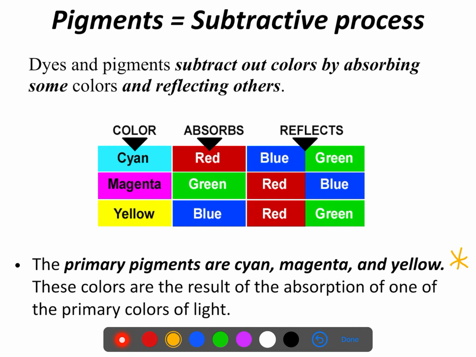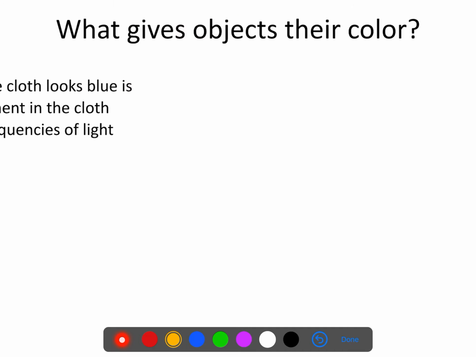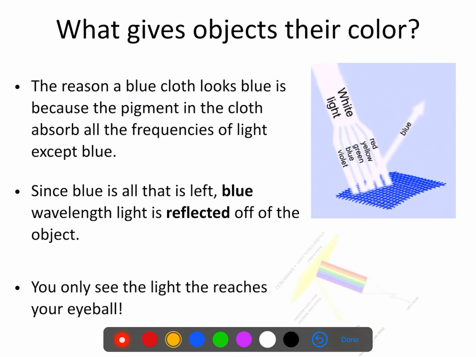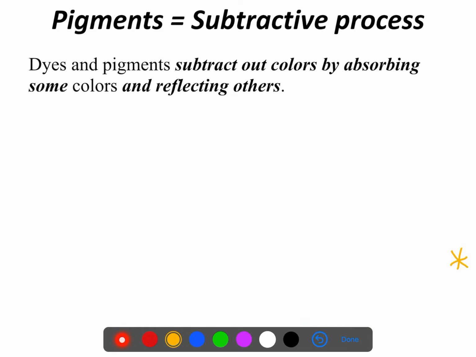So for the subtractive process, we're going to be working backwards. The color cyan, as I showed you on the previous slide, is because blue and green made it to your eye. So in order for me to see the color cyan, blue and green had to make it to my eye. Well, let's think backwards.